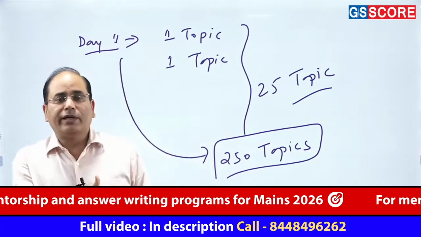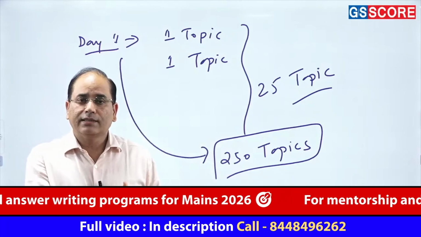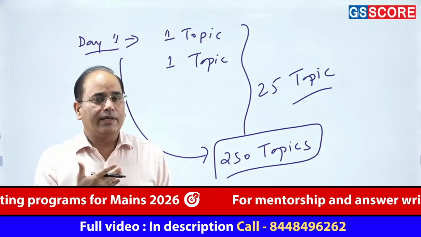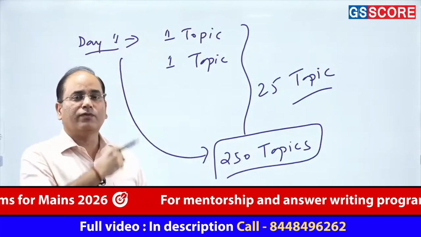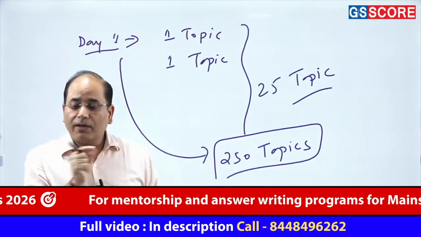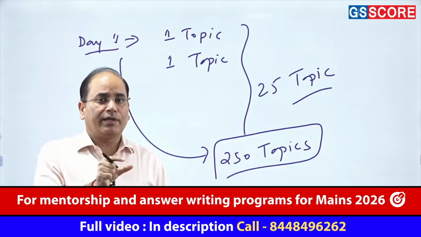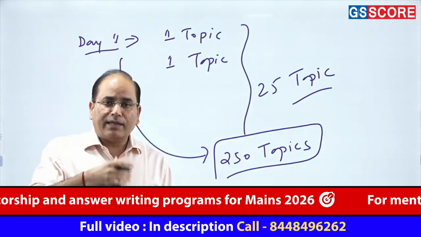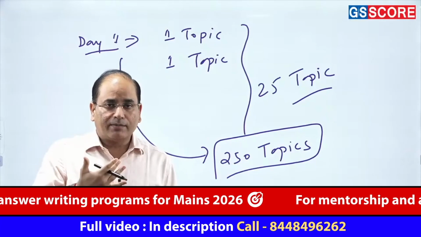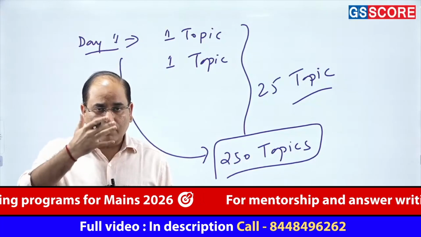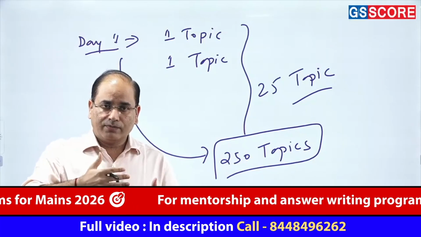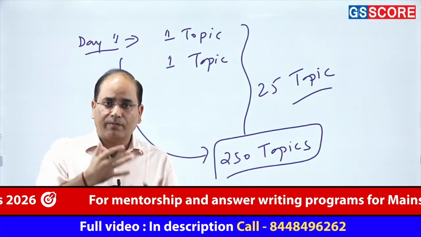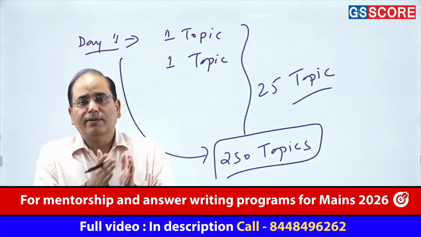So there are 250 topics that you have studied, and every time you need to be exam ready related to these 250 topics. So the problem is not to study one topic, have an understanding of that topic and recall that one topic. The problem is how to recall and revise 250 topics in a very limited time span.